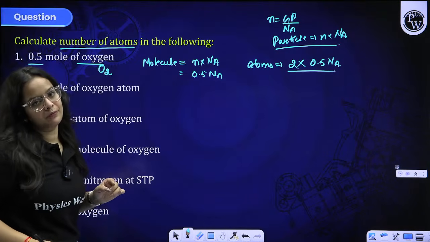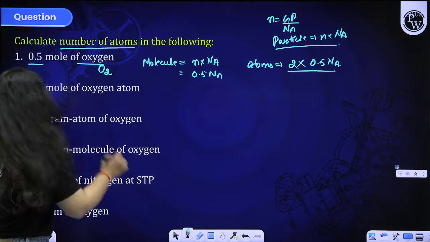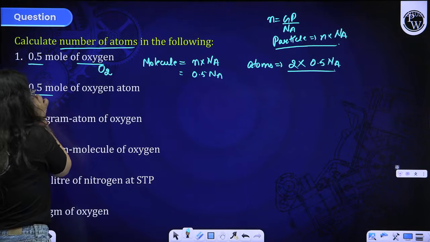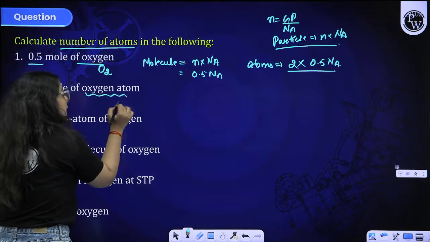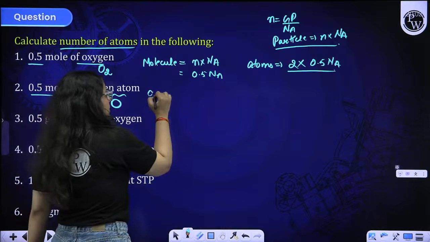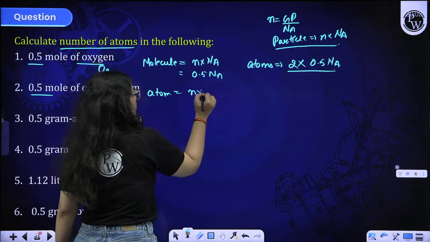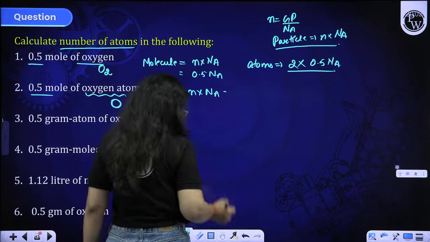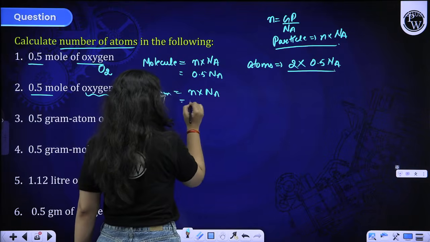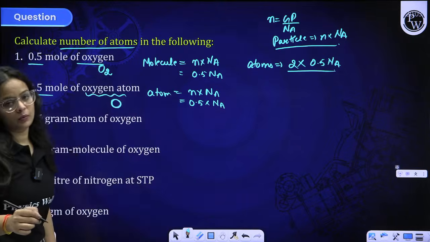This is how you have to solve all this. Okay, you're getting it to be Na only. Find out the number of atoms in 0.5 mole of oxygen atom. Now they are giving you oxygen atom. That means in terms of particle you will write atom, N into Na. The number of moles given to you is 0.5 and Na is Na only. So this is how you have to solve the question, beta.